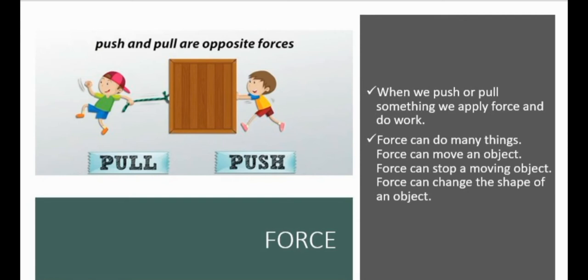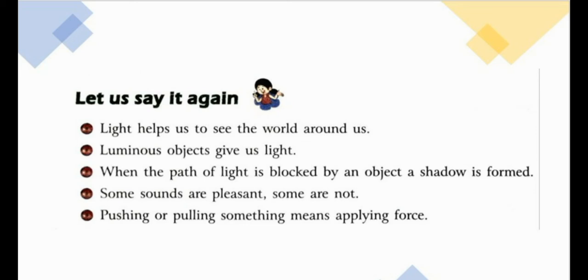Let's see what all things we have learned. We have learned that light helps us to see the world around us. We cannot see anything without light. We need light to see the objects. And the sun is the main source of light, but other sources of light are candles, bulbs, torches, lamps. These light giving objects are called luminous objects. Luminous objects give us light.